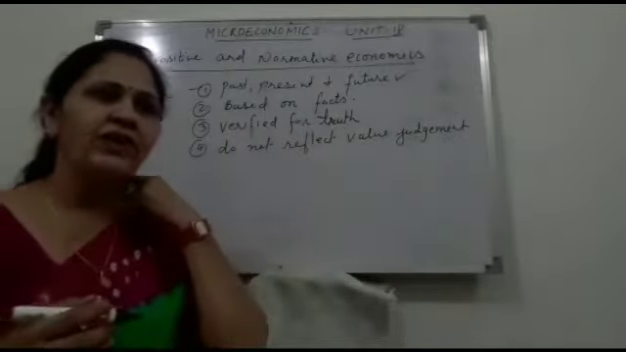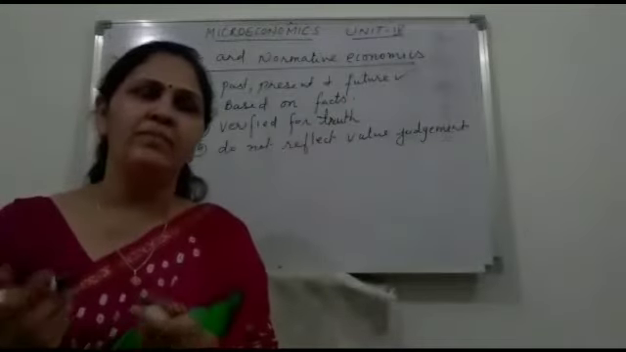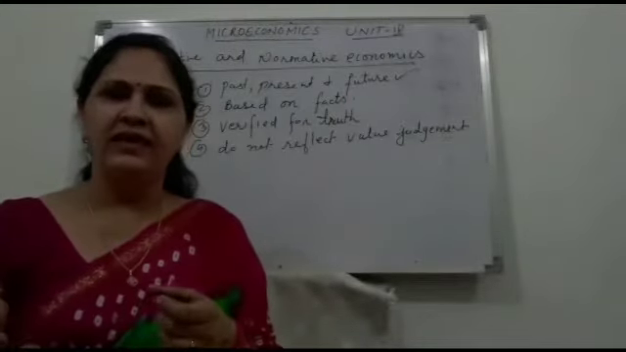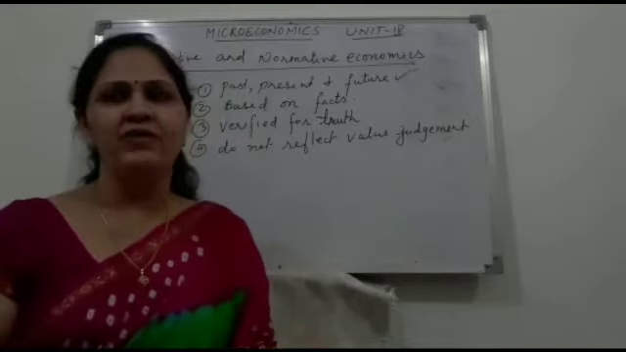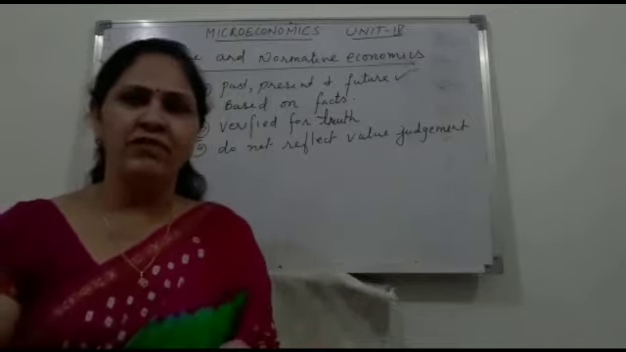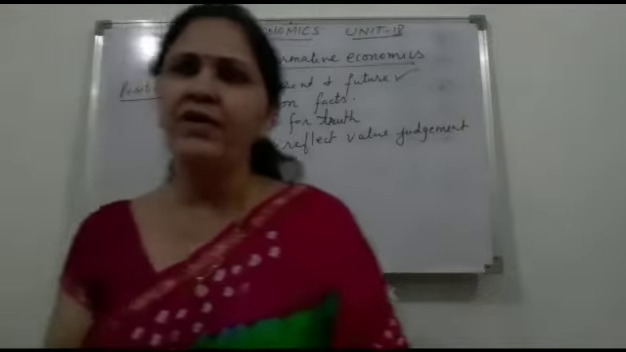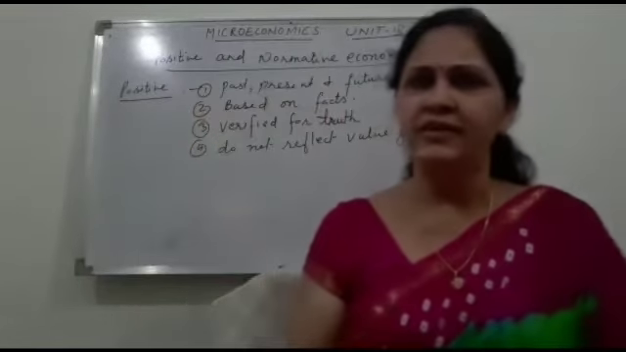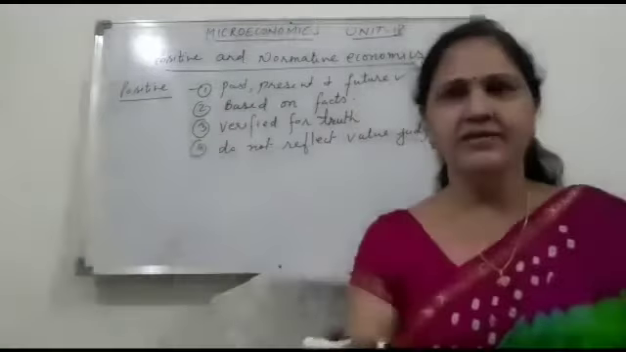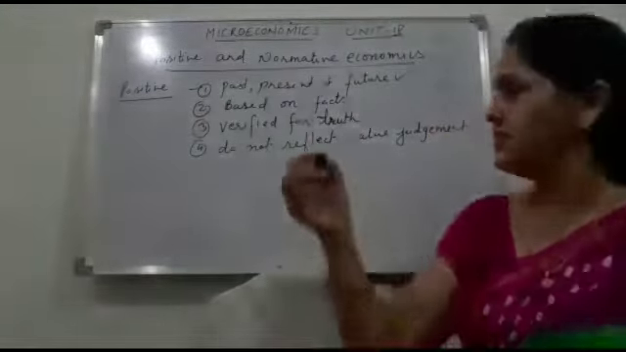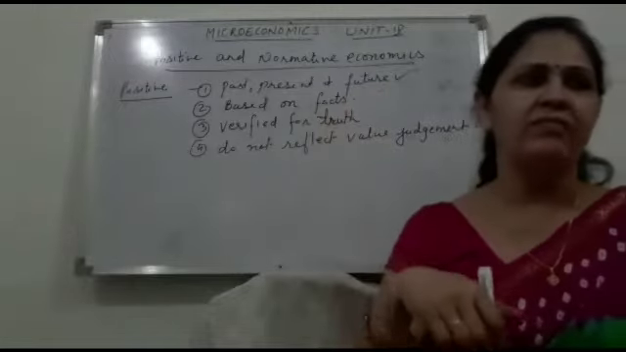If we go for examples of positive norms, if we say that a man is mortal, he has to die, this is known as positive economics or positive norm, because a person who has taken birth has to die. This is a factual truth. So this is positive norm or positive economics.